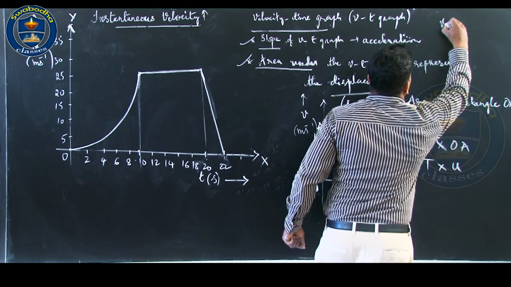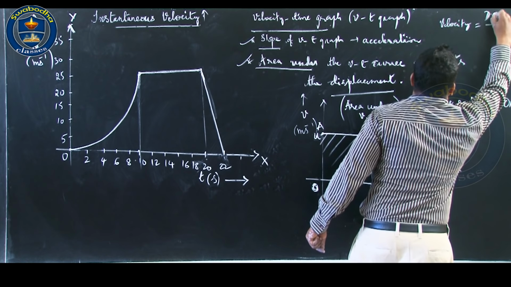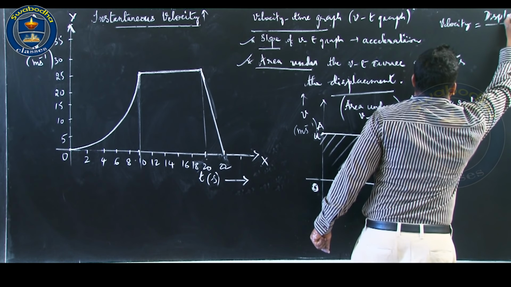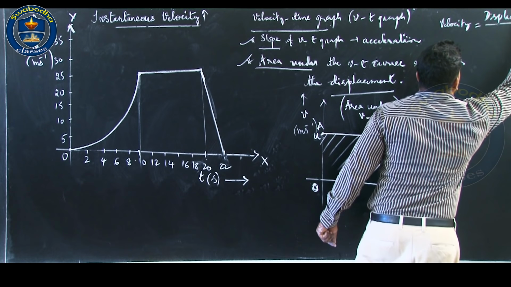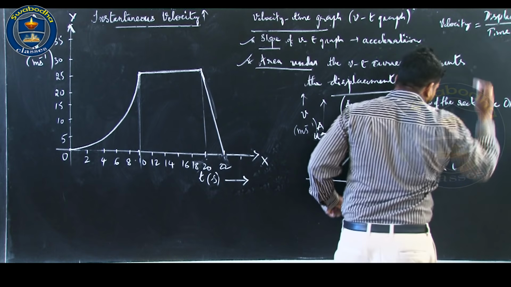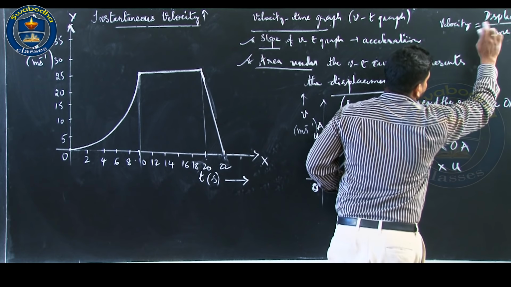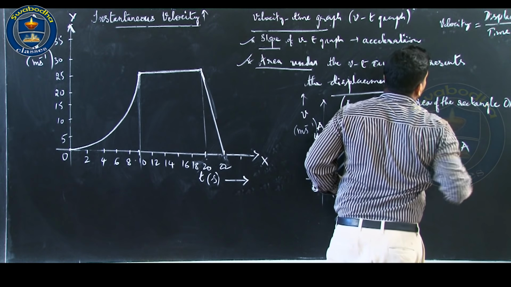What is velocity? Just the definition: velocity is displacement over time.